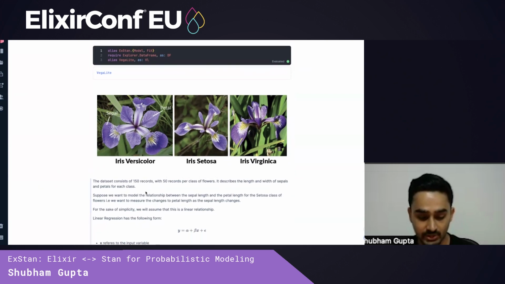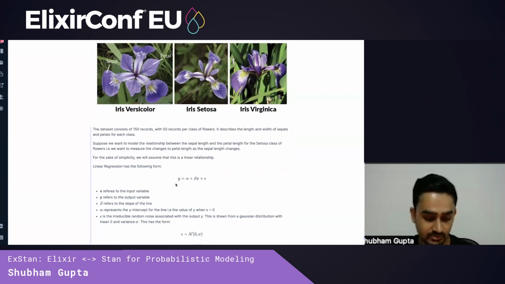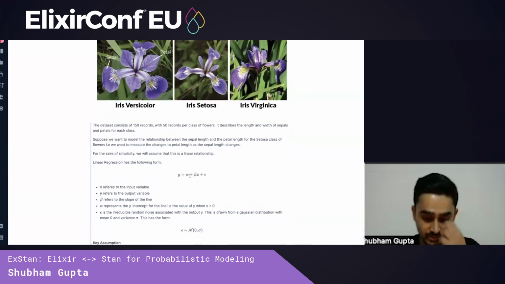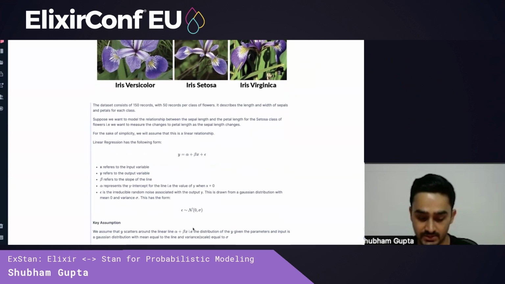And let's assume that we would like to model the relationship between sepal length and petal length for the setosa class of flowers. For the sake of simplicity, we'll assume that this is a linear relationship defined by the equation y equal to alpha plus beta times x plus epsilon. Here, x is our input data or the sepal width, y is our output data or the petal length, alpha is the y-intercept, beta is the slope, and epsilon is the irreducible noise, which we assume comes from a normal distribution with mean 0 and variance sigma.